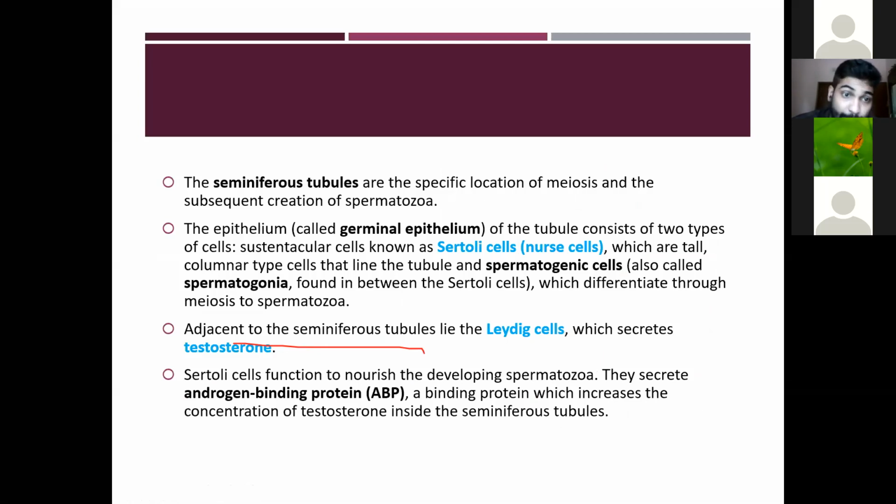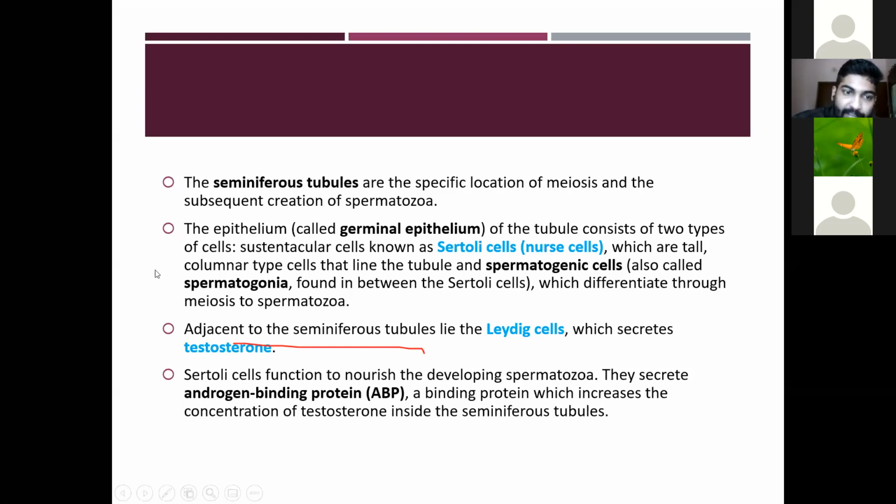The seminiferous tubules are the specific location of meiosis and the subsequent creation of the spermatozoa. It is the location where spermatogenesis occurs. The epithelium of the tubule consists of two types of cells: the sustentacular cells, known as the Sertoli cells, which are tall columnar cells that line the tubule, and the spermatogenic cells.